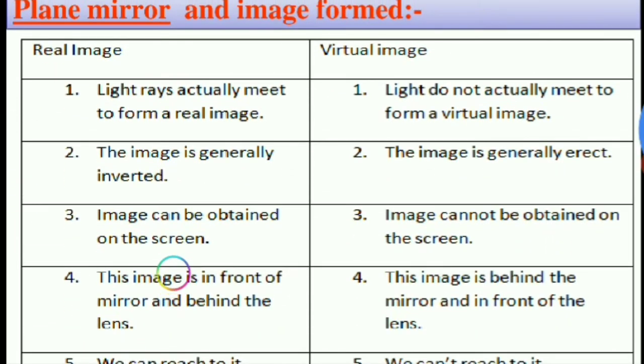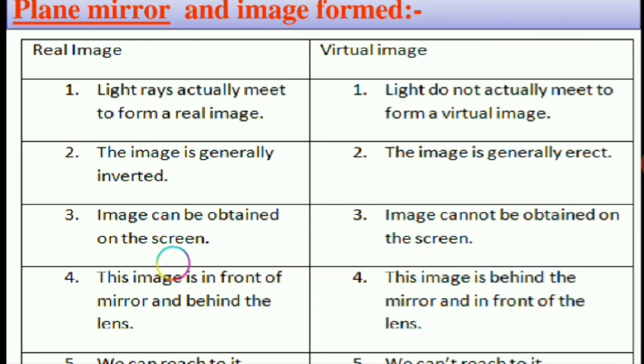Very, very important topic. This topic you have read earlier also. What are real images? What are virtual images? Real images are those images formed when light rays actually meet to form an image. When light rays do not actually meet but only appear to meet, the images are called virtual images. Real images are inverted, virtual images are erect.